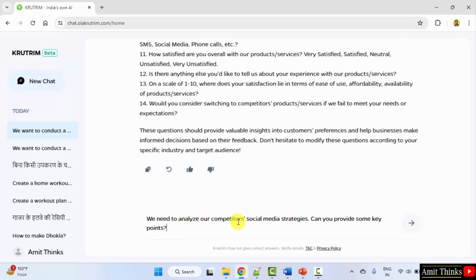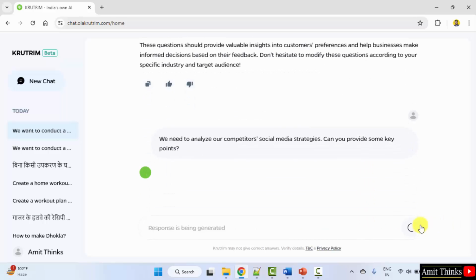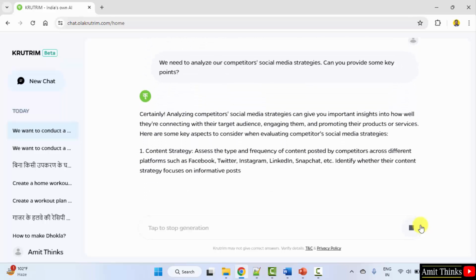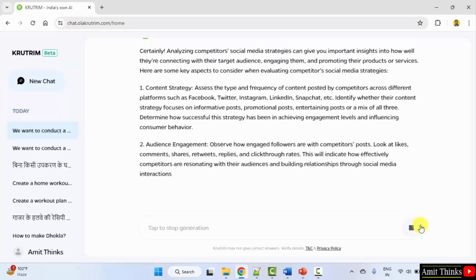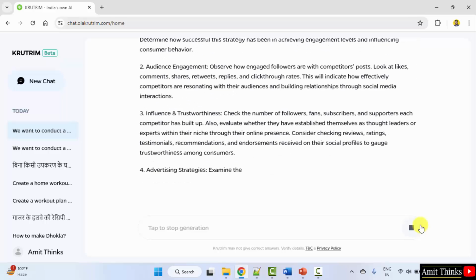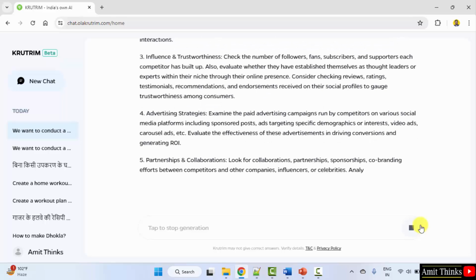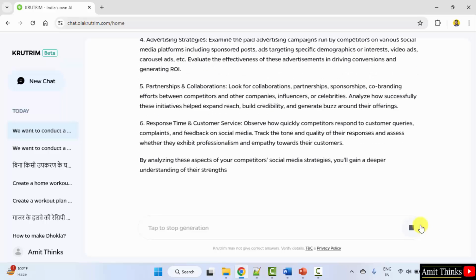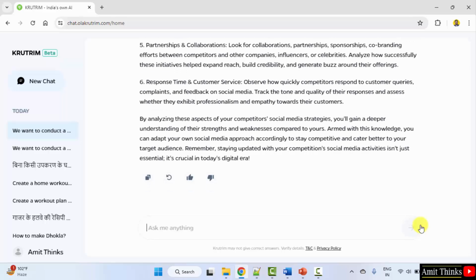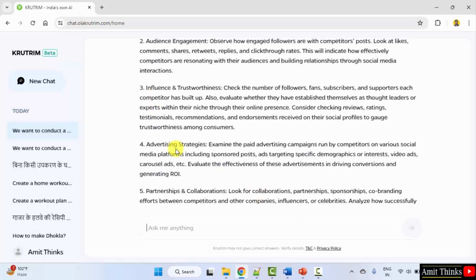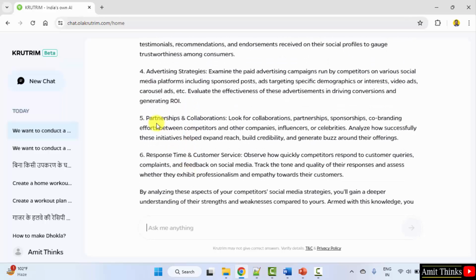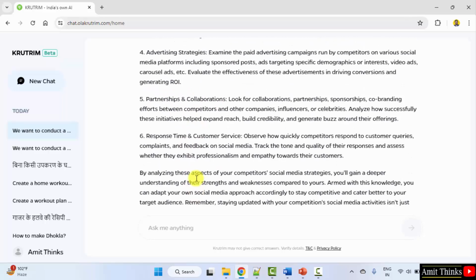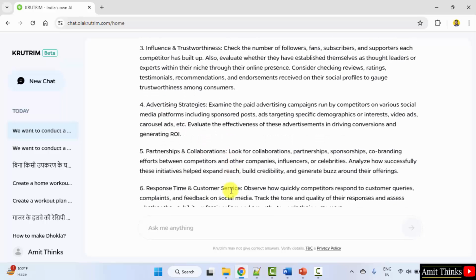Let's say you want to analyze your competitors' social media strategies. How can you do that? Let us generate some key points. Here are the points: content strategy, audience engagement, it's about social media, so obviously you would like to also see the partnerships and collaborations, response time, advertising strategies. This looks fine.